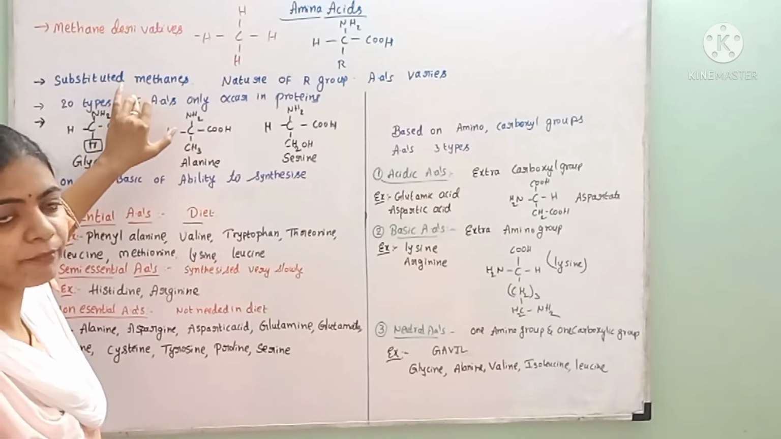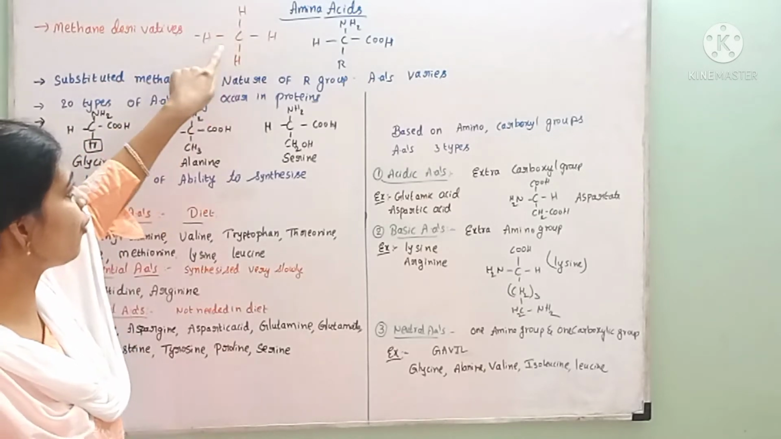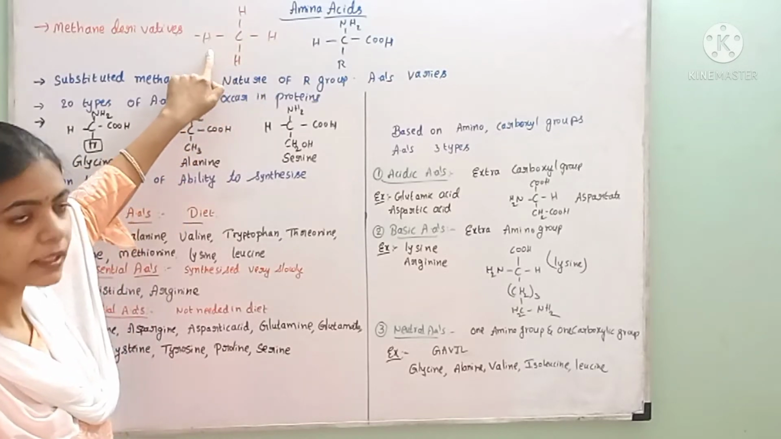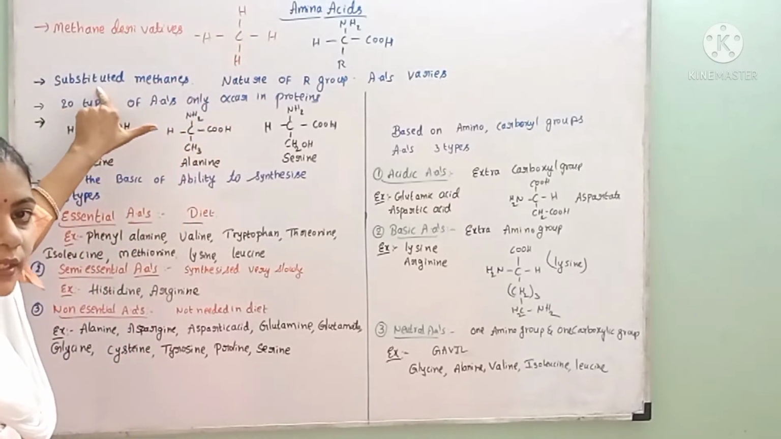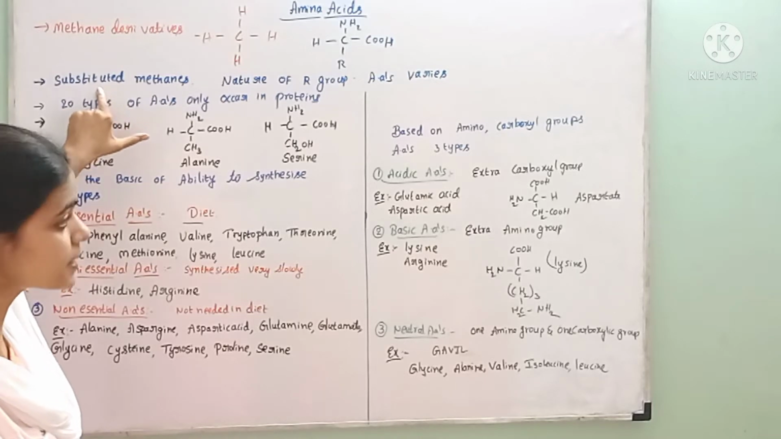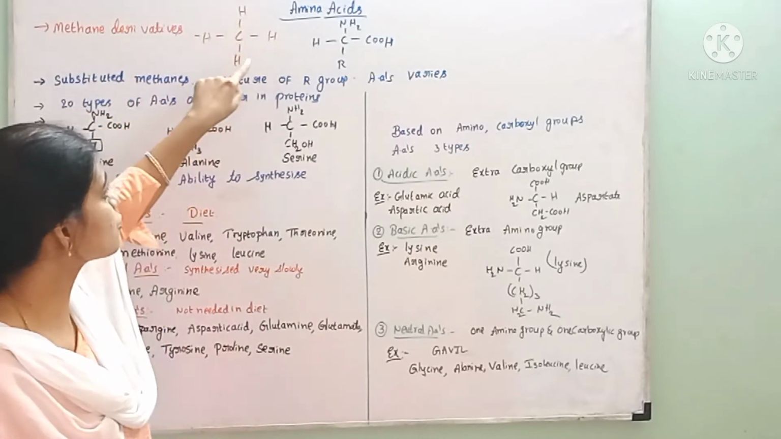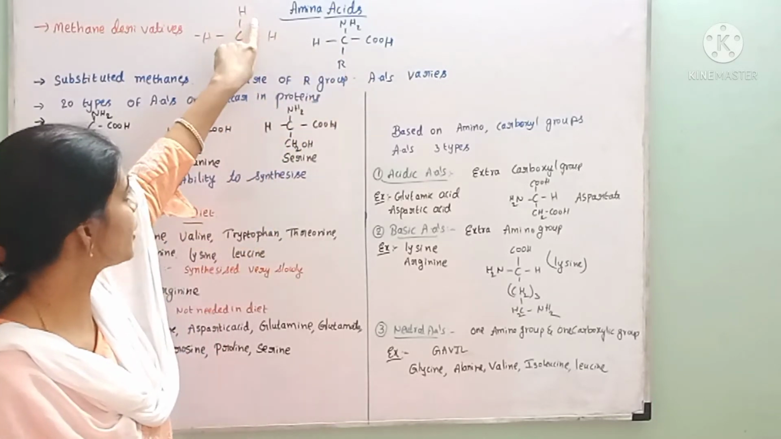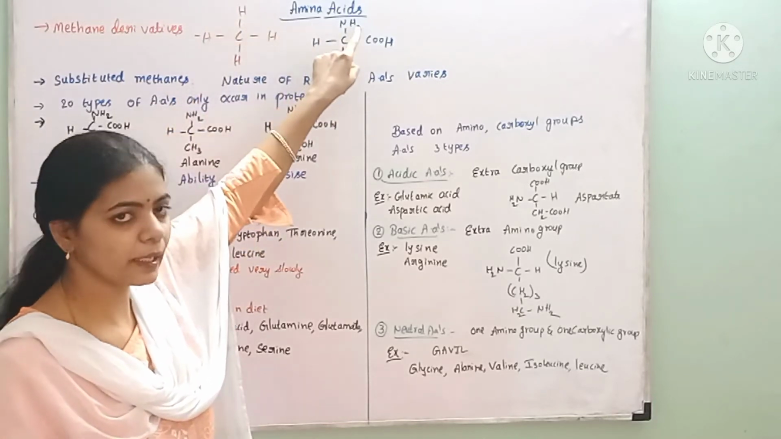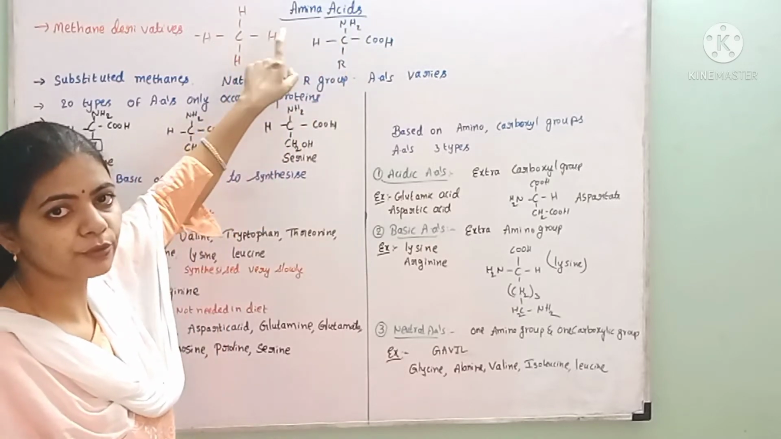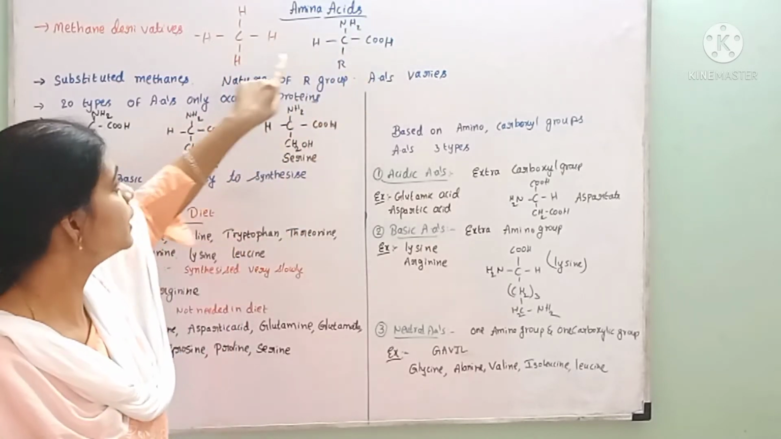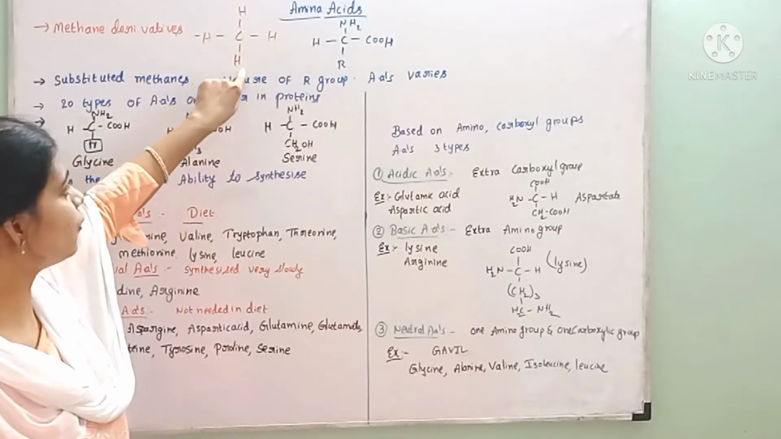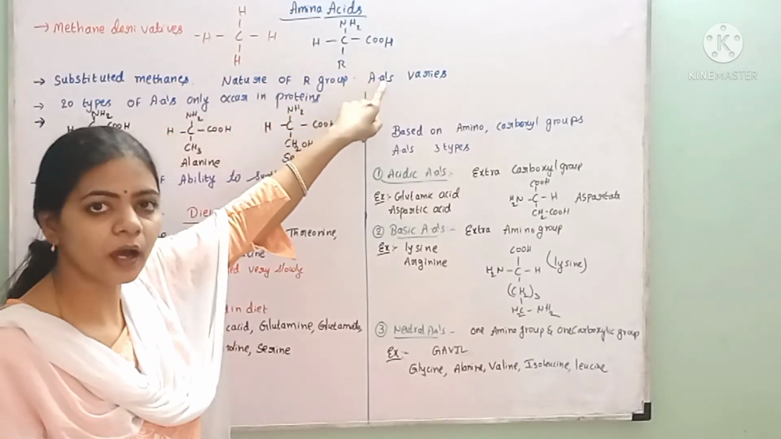What is the formula of methane? CH4. The carbon is present and 4 hydrogen atoms are present. Here, why were the amino acids called substituted methanes? Because the 4 valency positions were replaced by 4 groups. The first hydrogen was replaced by an amino group, the second hydrogen was replaced by a carboxyl group, the third hydrogen group was the same hydrogen only, and the fourth hydrogen was replaced by the R group.